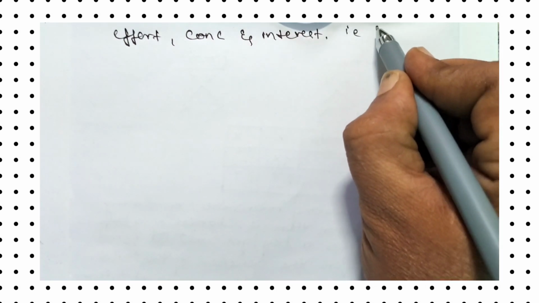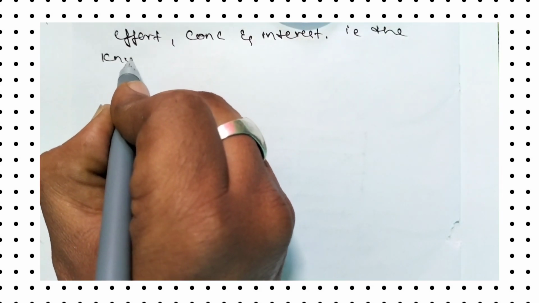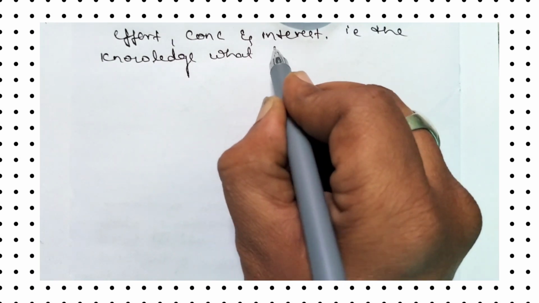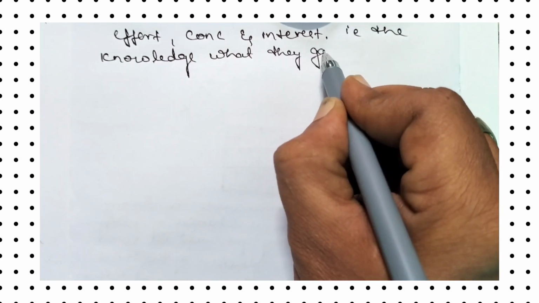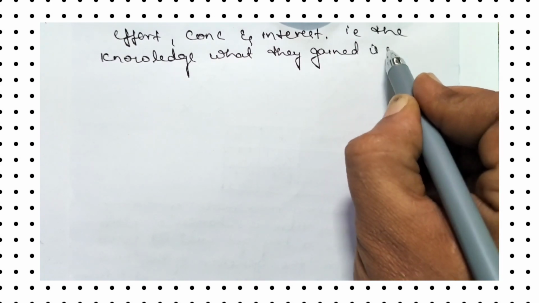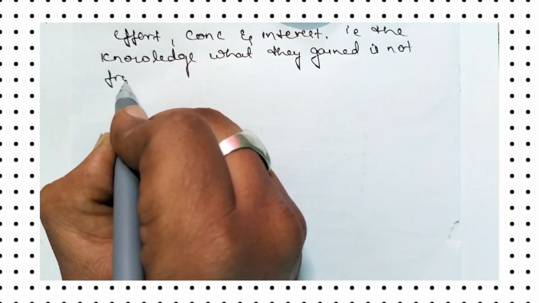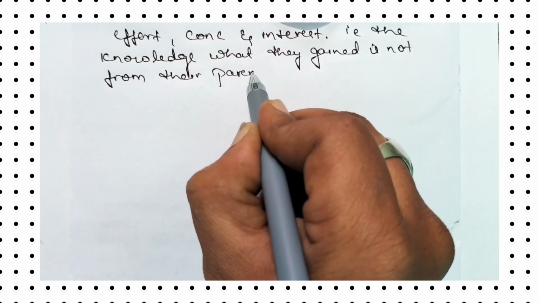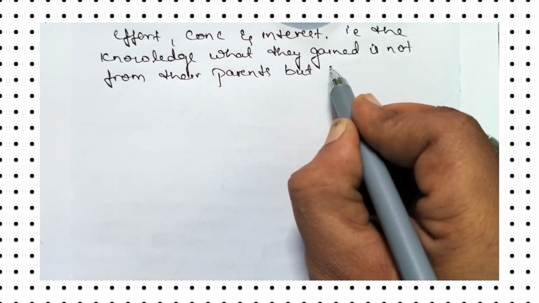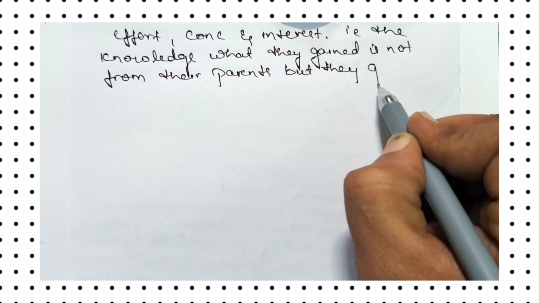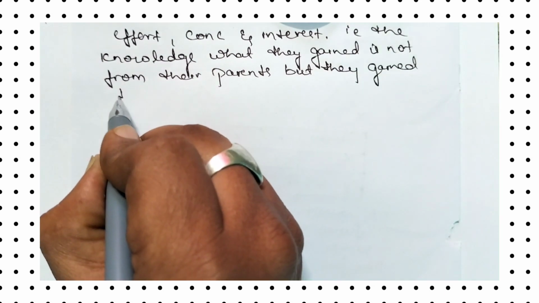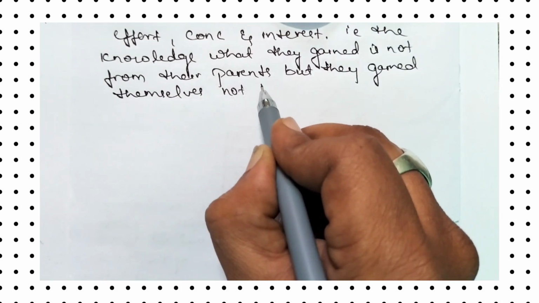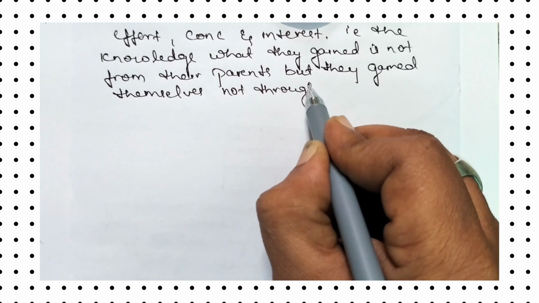That means the knowledge they gained is not from their parents, but they gained themselves, not through genes.